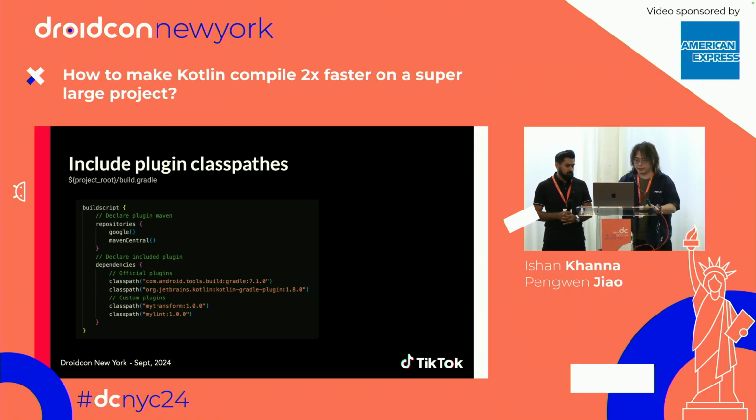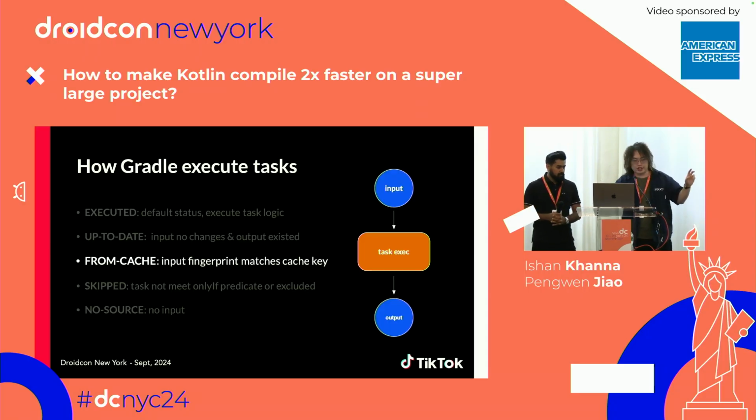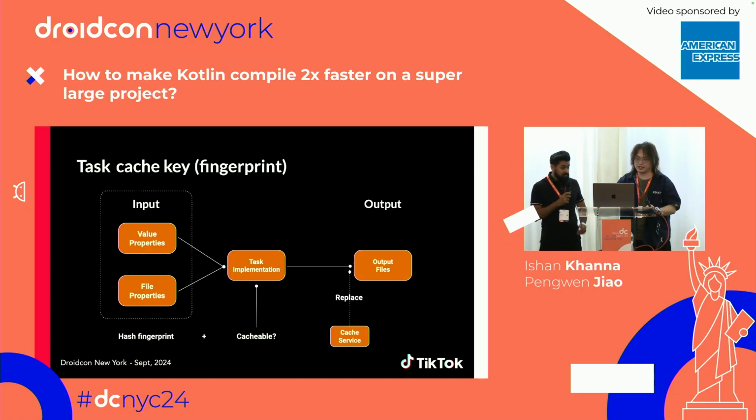Let's look at an example. Back to the build status category. Here we can see the FROM-CACHE status means that when the task cache fingerprint hits a cache store key, Gradle will skip the execution and reuse the output directly. But how does Gradle calculate the fingerprint? Is it really possible for us to know how Gradle actually computes this fingerprint? Yes, of course. Why don't you tell us?